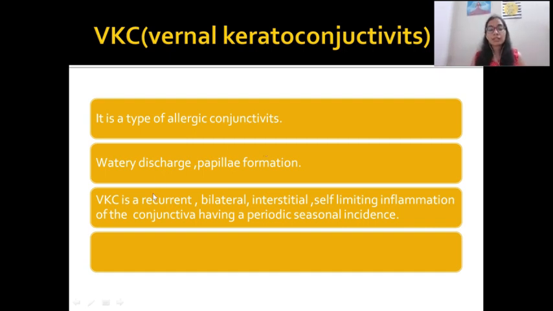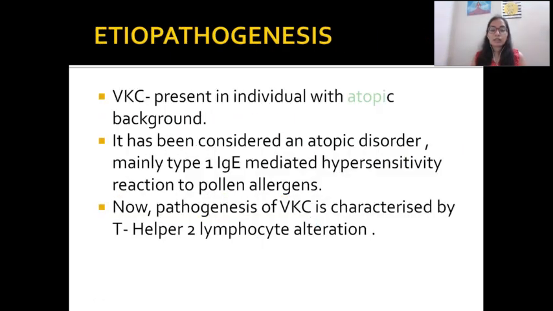After that, what is VKC? It's recurrent, that is, it occurs repeatedly. It's bilateral, occurring simultaneously in both eyes. Interstitial self-limiting inflammation of the conjunctiva. So it involves the interstitial layers also, and it's mostly a self-limiting inflammation. And it has a periodic seasonal incidence, that is, it occurs in particular seasons. So now, spring catarrh, but not in spring. Okay. So what is its etiopathogenesis?